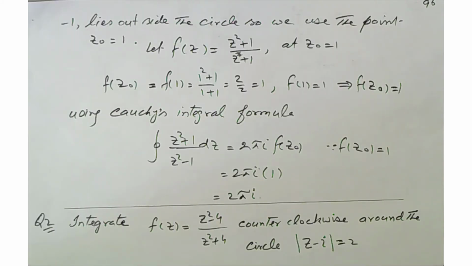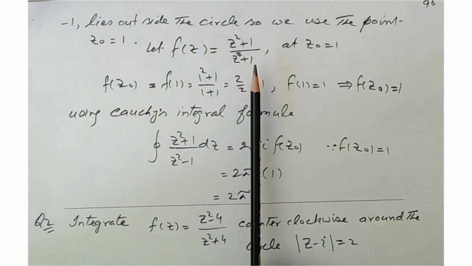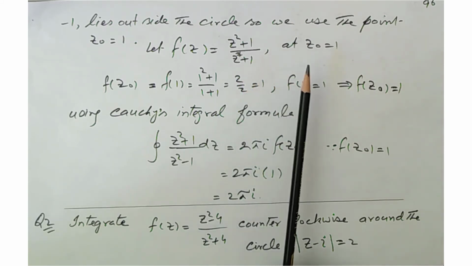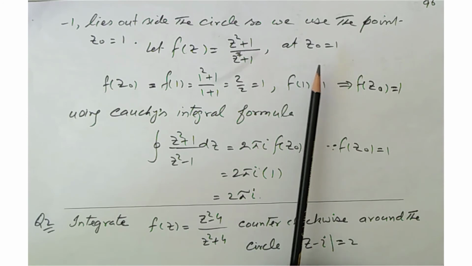So minus 1 lies outside the circle, so we use the point z naught equal to 1. Let f of z be equal to z square plus 1 over z square minus 1 at z naught equal to 1.